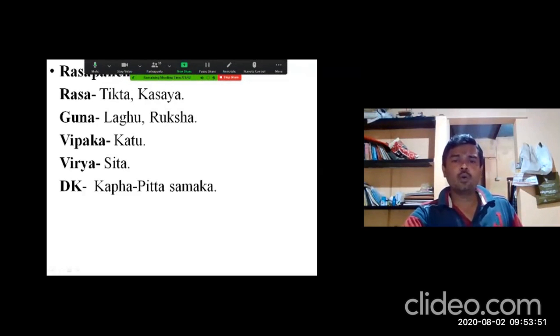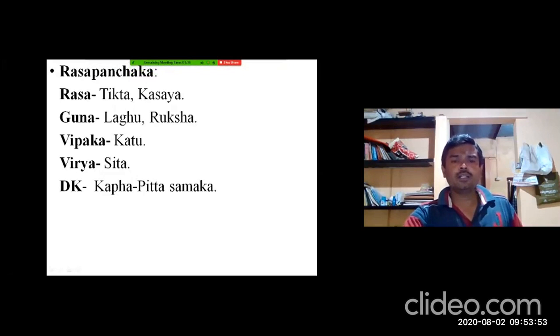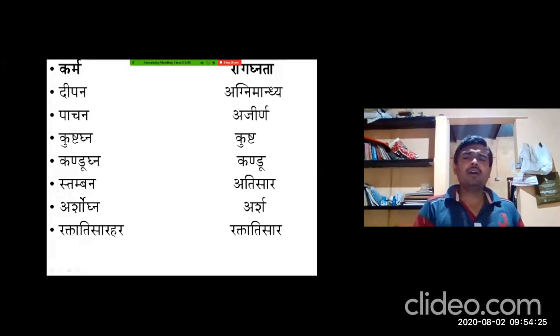Laghu Ruksha Guna, Katu Vipaka, Sheeta Virya. So this is according to the rule: Samana Pratyarabdha Dravya, Tikta Kashaya Rasa, Laghu Ruksha Guna, Katu Vipaka, Sheeta Virya. And Doshakarmagnata is Kapha Pitta Shamaka. Even Acharya Charaka has mentioned among Agradravyas: Shleshma Pitta Rakta Sangrahikanam Shreshtam Kutajaha. Among them, Kutaja is considered the best drug. Kapha Pitta Shamaka.